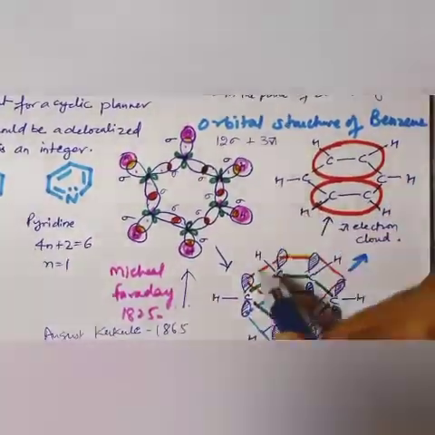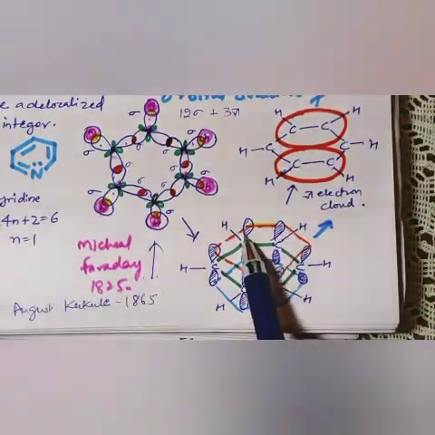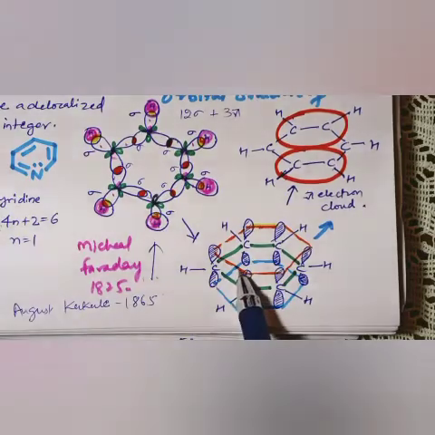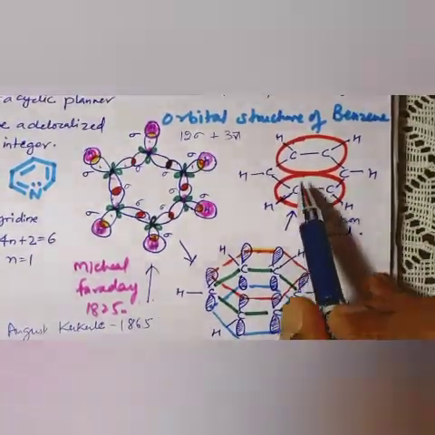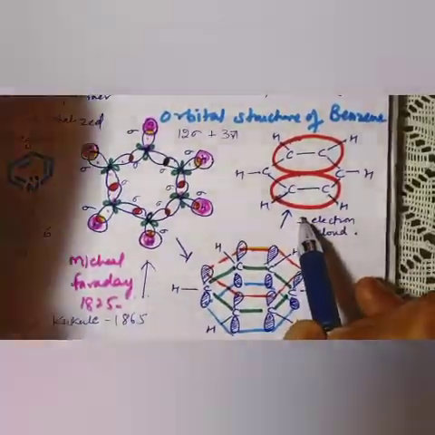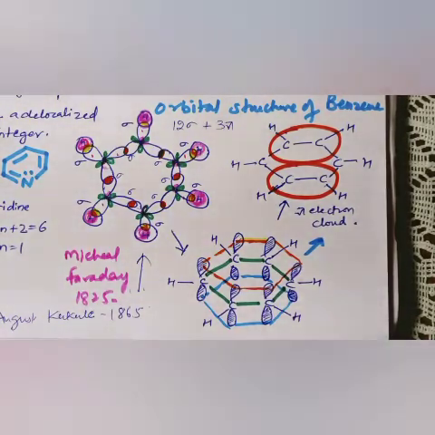From the side it looks like this, where the p orbitals overlap at the top and also at the bottom, forming a double bond, giving this kind of electron cloud. It also shows resonance. Resonance is a similar structure but with displacement of electrons to different positions.